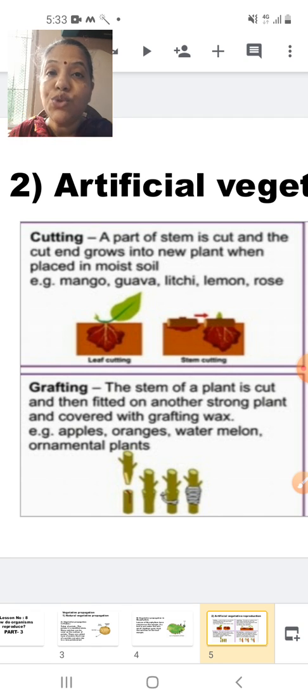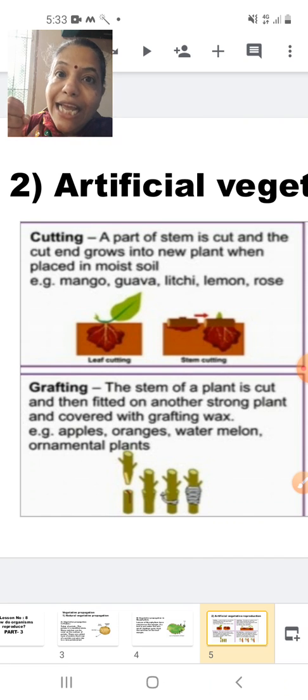So in such a situation, for plant B, I can carry out a process which is called grafting. What I do is, I cut the stem of plant B and I place it on the cut part of stem A. Plant A is the plant in which I told you the root is very well developed.